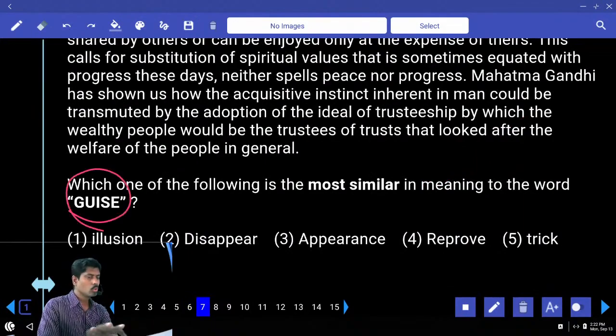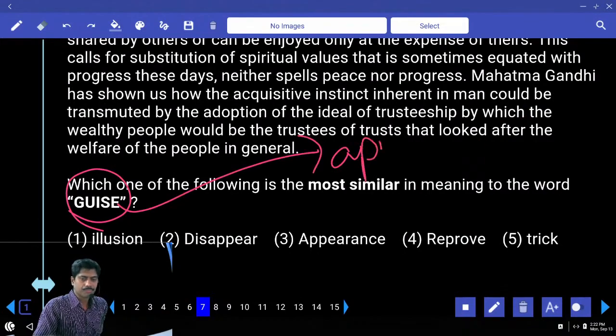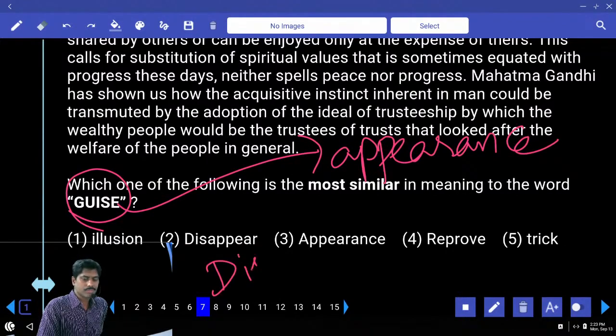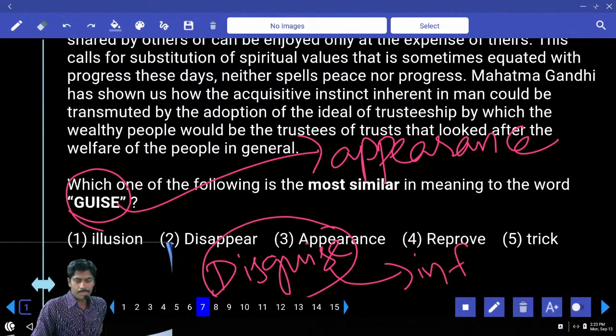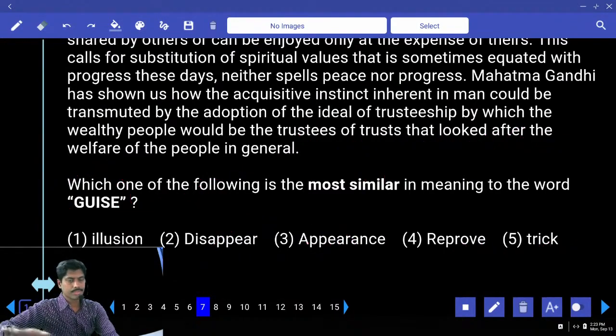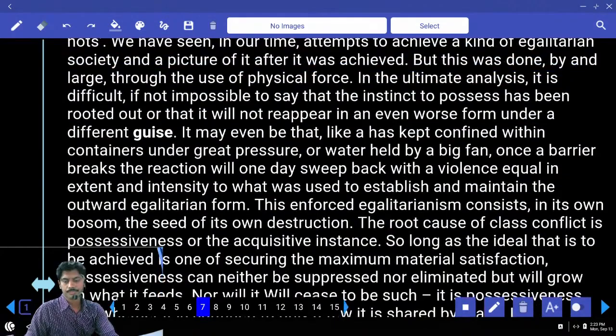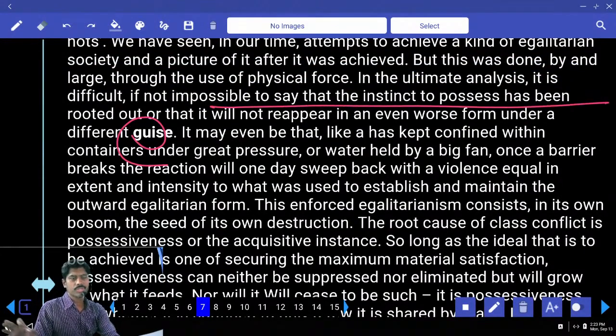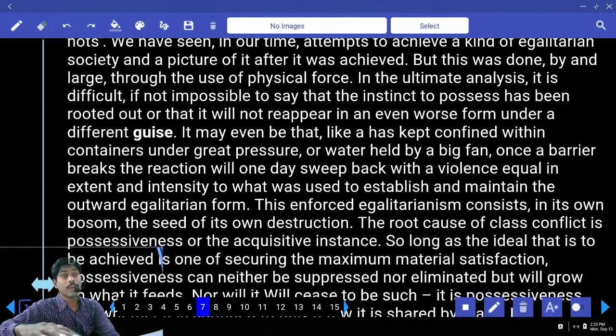Guise, G-U-I-S-E, not G-U-I-S. Guise means appearance. Whereas a disguise is a fake appearance, a wrong appearance. So context, guys. The instinct to possess has been rooted out, or that it will not reappear in an even worse form, but it will be under a different guise. It may appear in a different form.